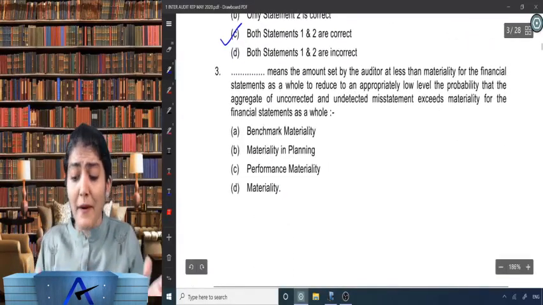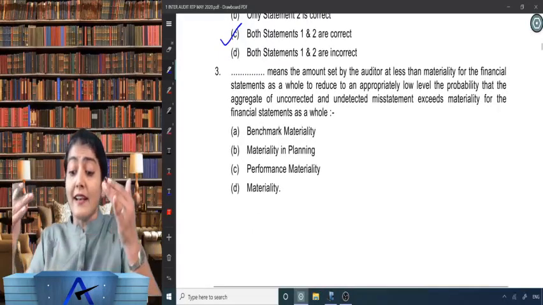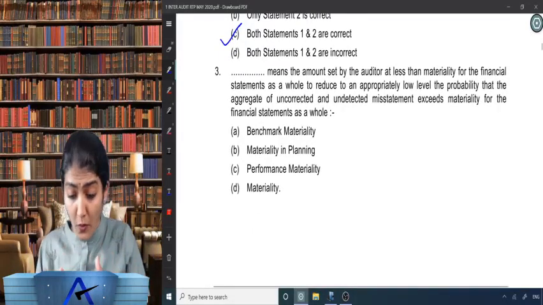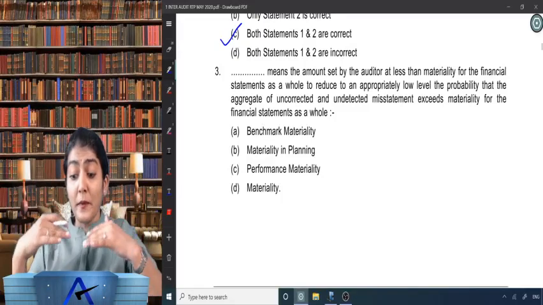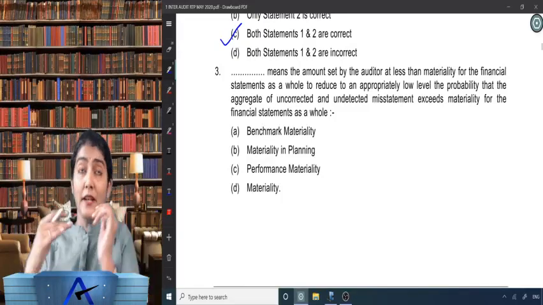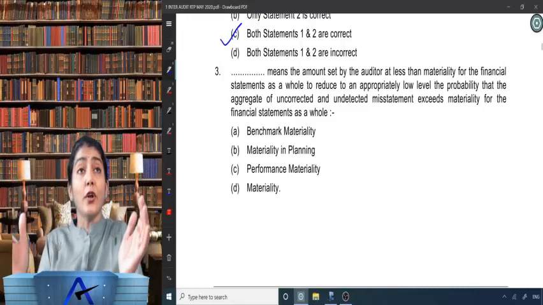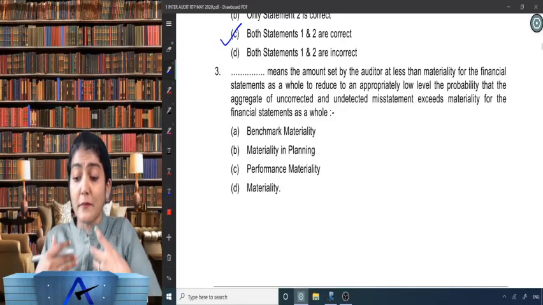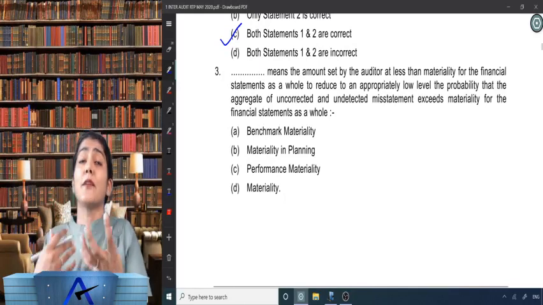Dash means the amount set by the auditor at less than materiality for the financial statements as a whole to reduce to an appropriately low level the probability that the aggregate of uncorrected and undetected misstatements exceeds materiality for the financial statements as a whole.